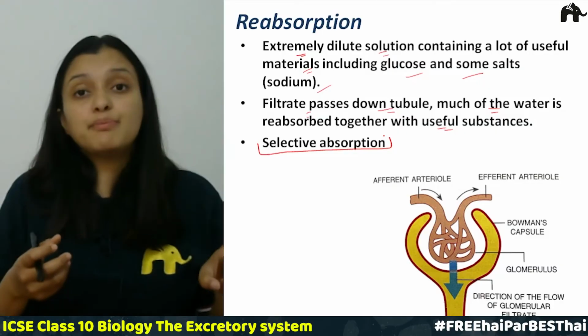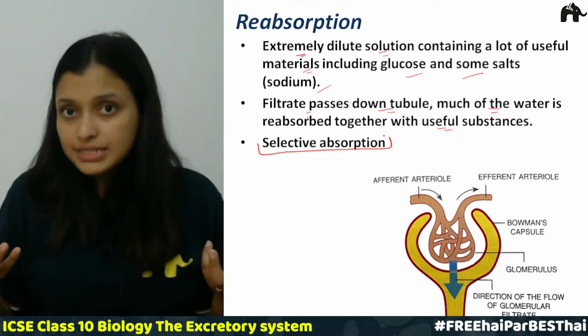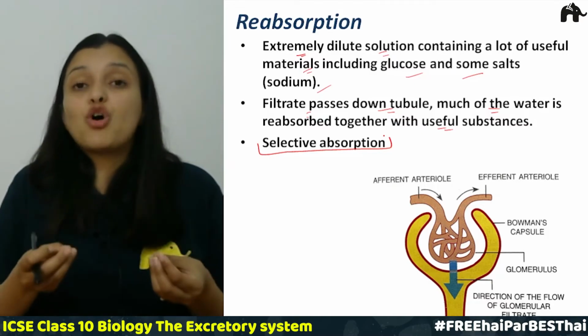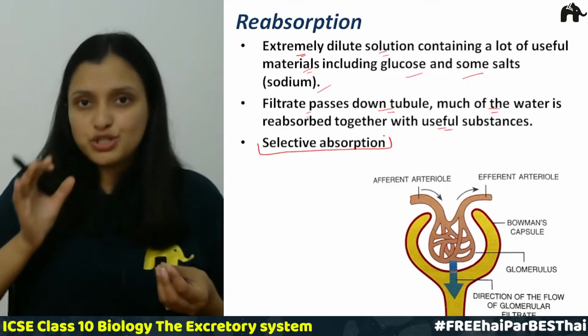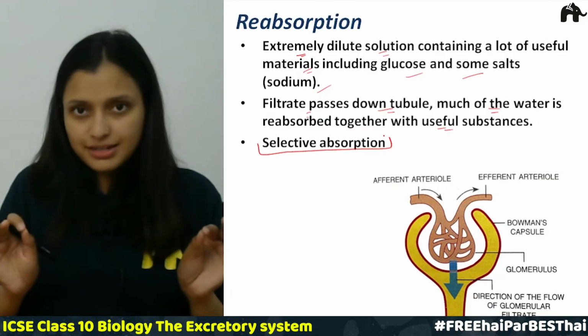That is very important. So all things are not absorbed, only a few things are selectively absorbed. That is why it is called selective absorption. I hope ultrafiltration and reabsorption are clear to you.